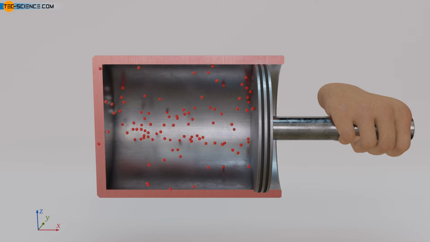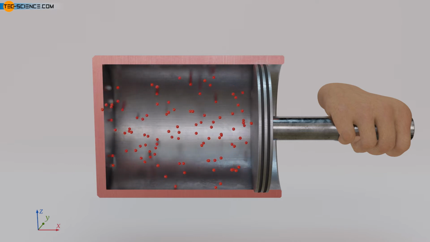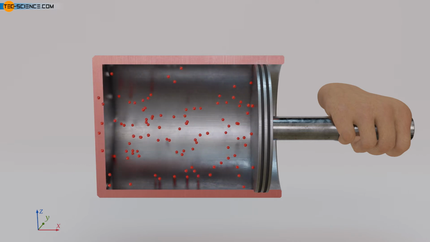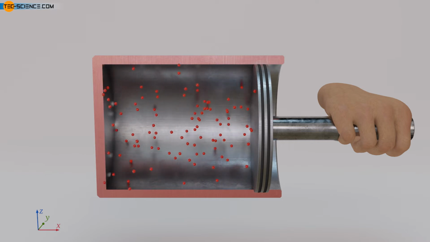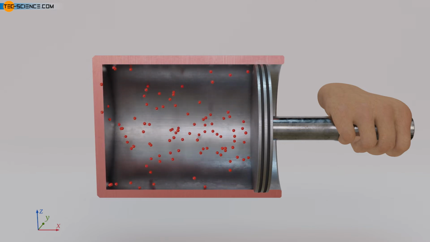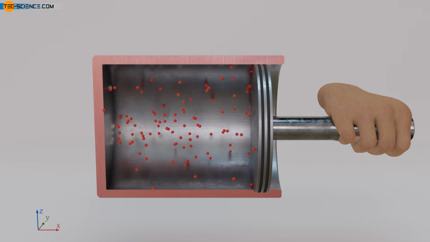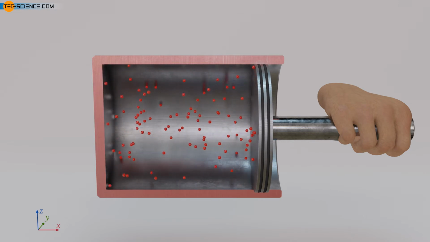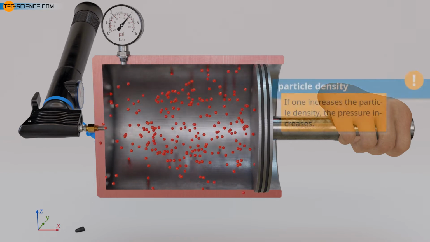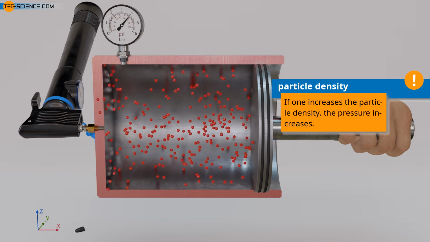It is very easy to imagine that the gas pressure in the cylinder will be higher the more molecules collide with the piston within a certain time. This depends on the number of molecules contained in the cylinder. This is because the more molecules there are in total, the more can collide with the piston surface and will exert forces. This is already shown by everyday experience when inflating a bicycle tire. The more air molecules are pumped into the tire, the greater the pressure.